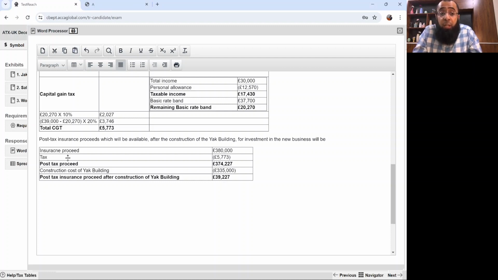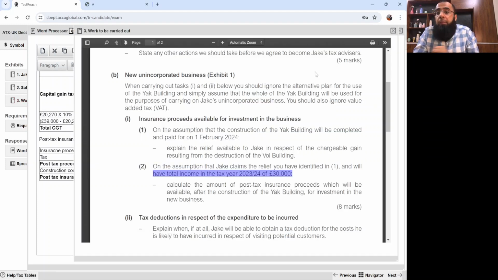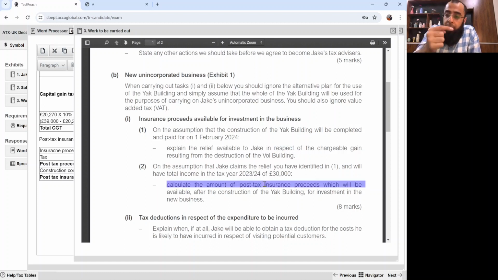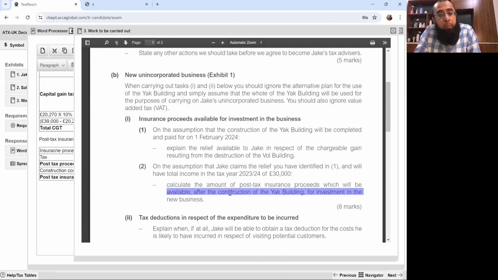So if you look at it, how many marks are we done with? 5 marks relating to ethics, and then these 8 marks: relief due to reinvestment and the post-tax proceeds. We calculated the tax on the insurance proceeds, which will be available after the construction of the YAG building for the investment in the new business.